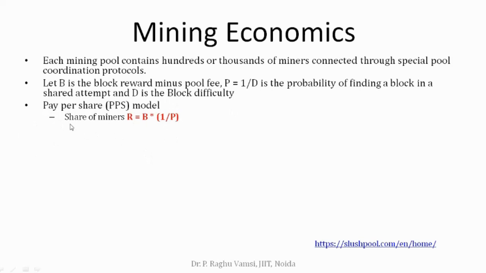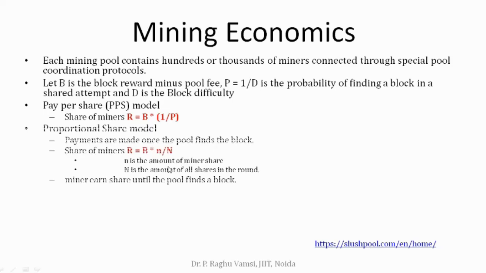The share of miner, R, is equal to B, the block reward minus pool fee, times 1 by the probability of identifying the block, P. On the basis of this, the reward will be provided to the miner. This is the first model.